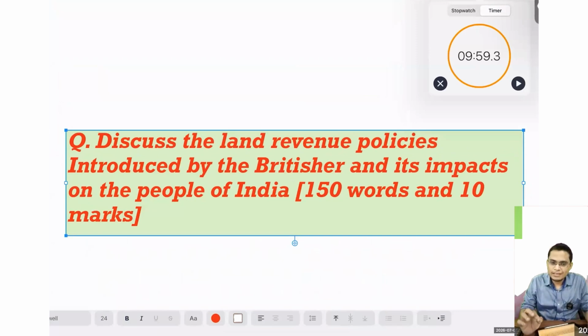So today we are going to see an important question that you have to write in 10 minutes. The question is: discuss the land revenue policy introduced by the Britisher and its impact on the people of India. It is a 10 marker, 150 words, you have to write in 10 minutes. So time starts now. Please write and submit within 10 minutes. After completing, submit it within 5 minutes, then we'll evaluate it.